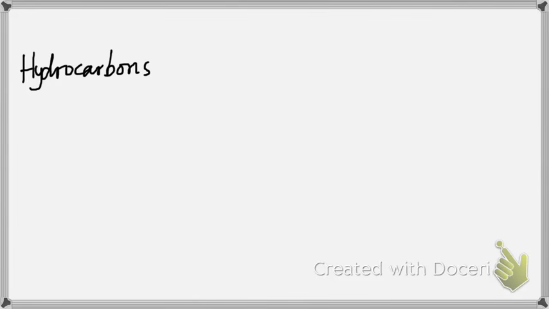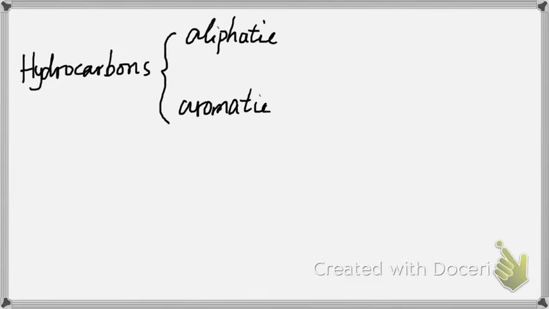Hydrocarbons are the compounds that contain only carbons and hydrogens. And for Article 1, we are going to focus on hydrocarbons. We can divide hydrocarbons into two categories. One is the aliphatic compounds. The other is aromatic compounds.